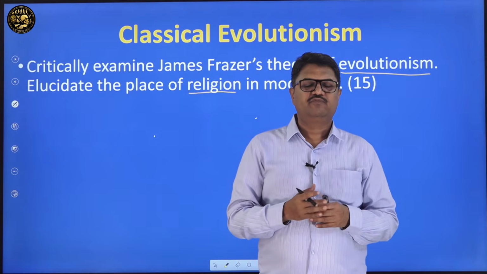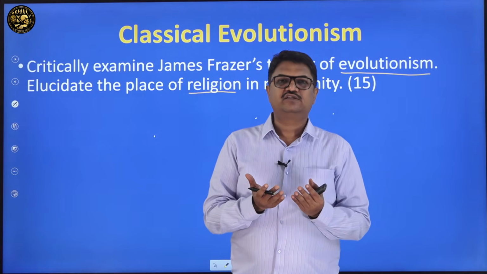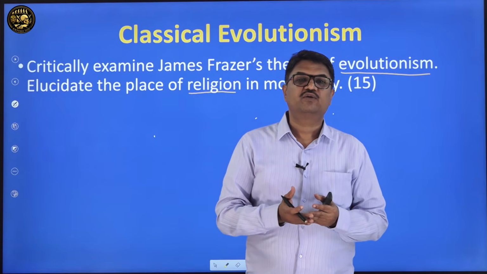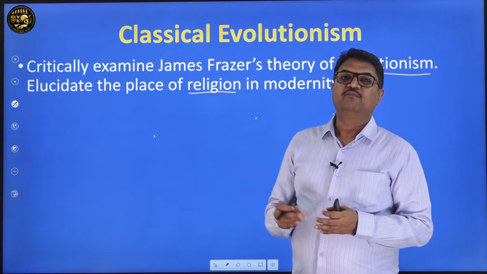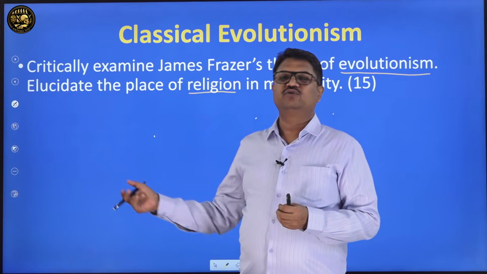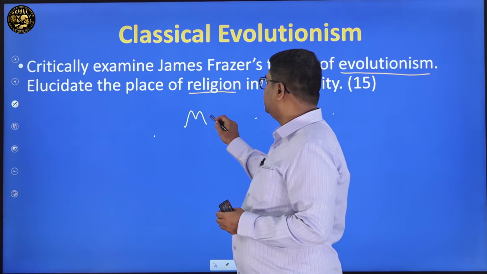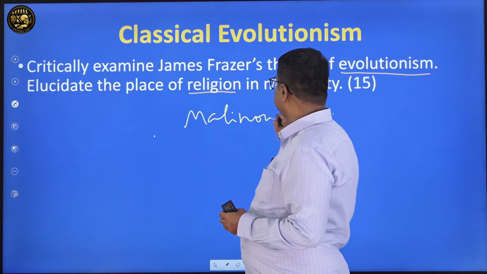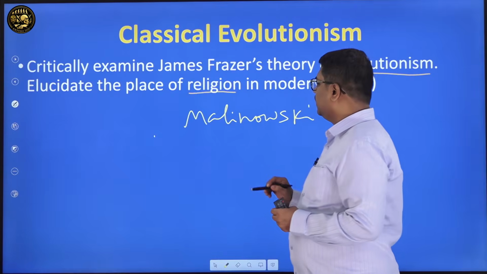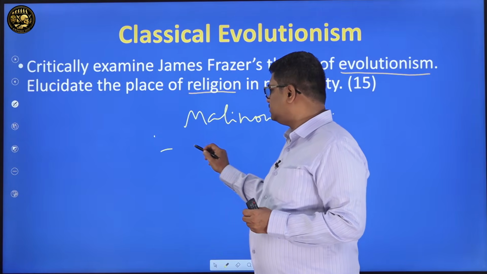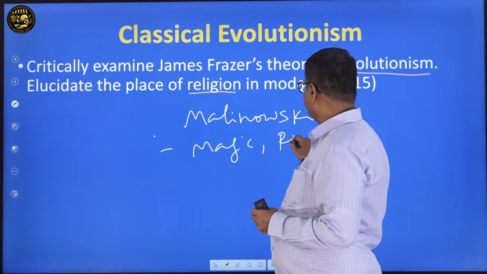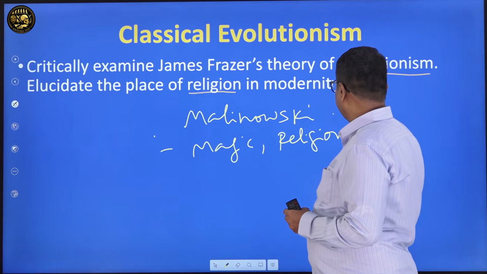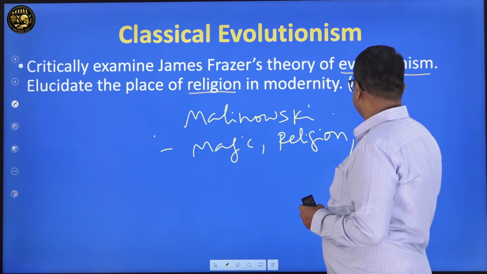He wanted to become a very big man, so he read and got inspired by The Golden Bough, and started taking interest in anthropology. But after doing research in the Trobriand Islands, he noticed that, according to Malinowski, religion, magic and science all coexist together in primitive society as well as civilized society.